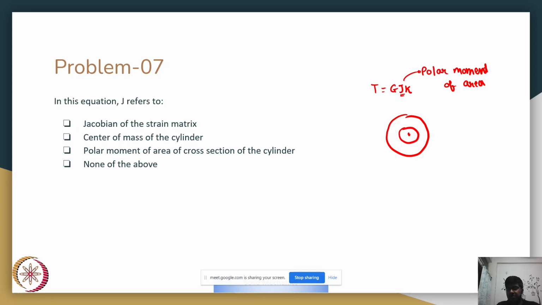So the polar comes from, so you take a small area dA and you look at the distance r of the small area from the center, and your polar moment of inertia is nothing but r square dA. Right? So J is the polar moment of area of cross section.